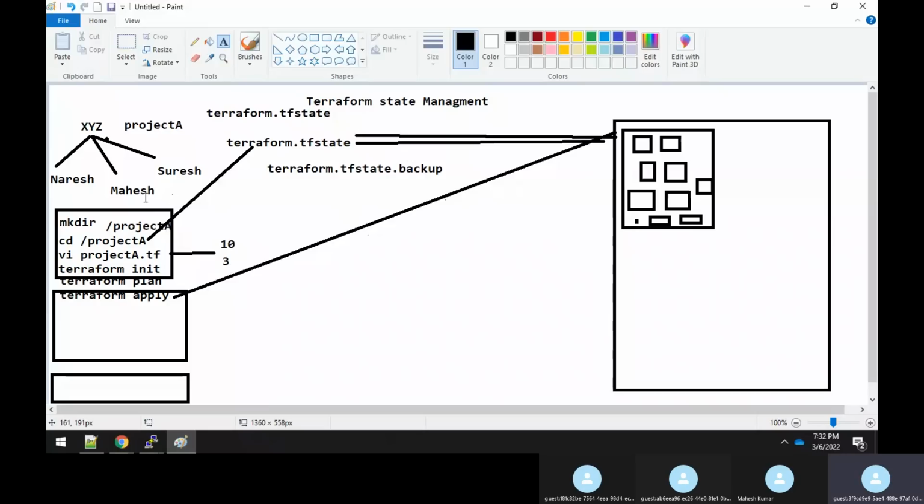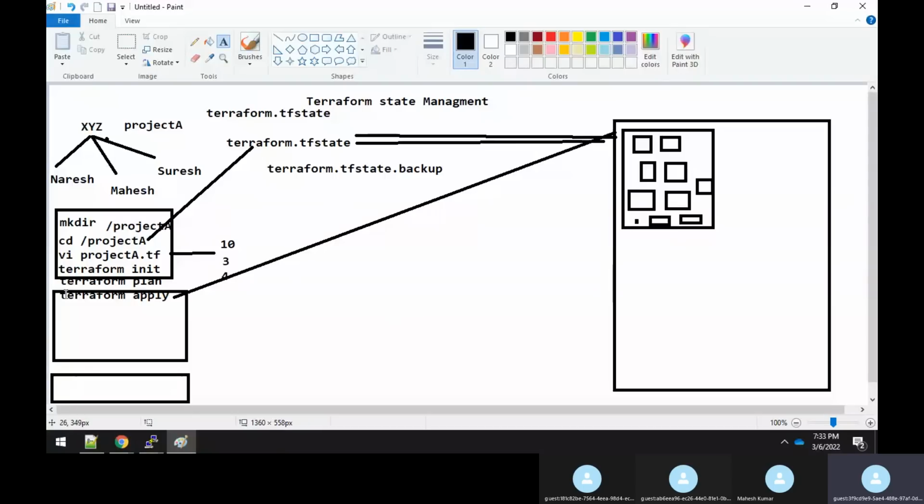Now tomorrow again, what will Naresh do? Naresh will add 4 more resources in the terraform.tf file. Again, he will do a terraform apply. So what will terraform apply do? It will check in this project A directory whether there is a terraform.tf file. Yes, it is there. But there is a mismatch in the configuration, because it has information about only the 13 resources, but now the user has edited and added 4 more resources. So there's a mismatch.